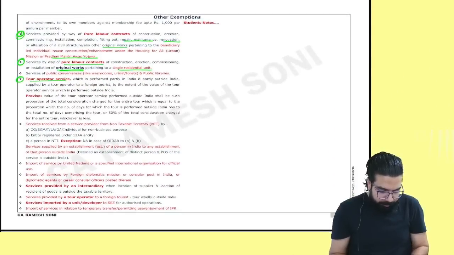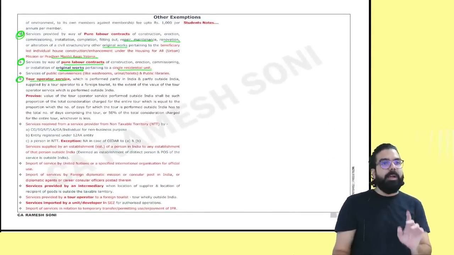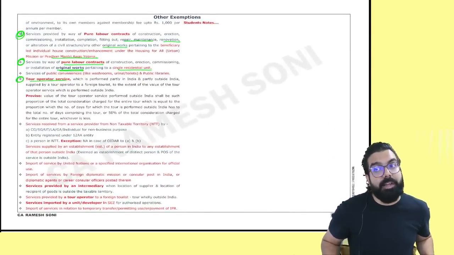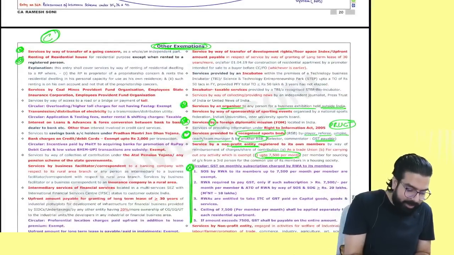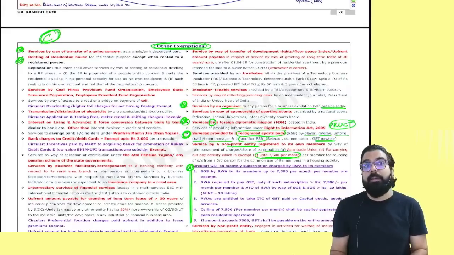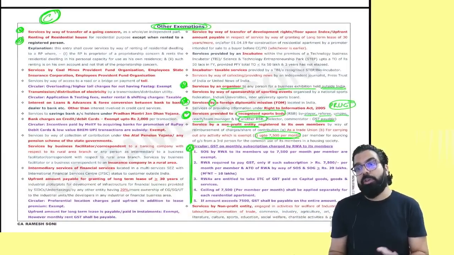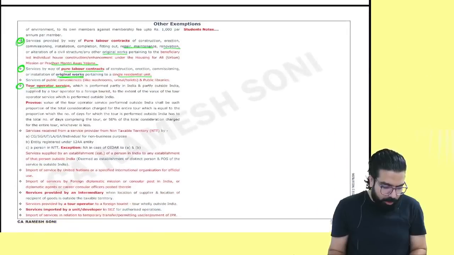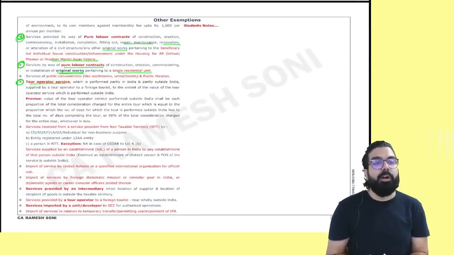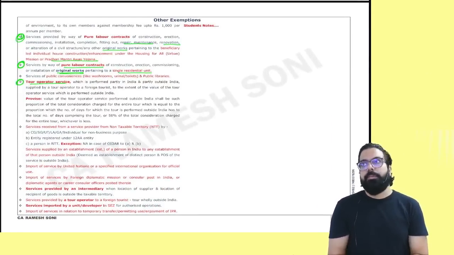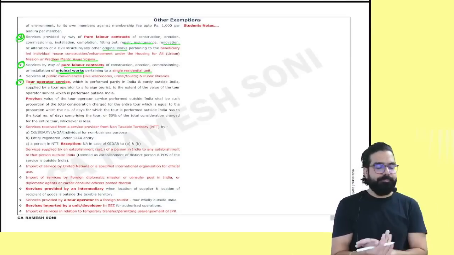Okay, done. That's all, everyone. I'll go ahead and close my revision on the chapter of exemption. Again, I'll tell you, this is a C-graded chapter, not an A-graded chapter. These other exemptions are C-graded, but even in the C-graded, I have told you the most important points, please be very careful about them. I'll close my revision on the chapter of exemption. Thank you.